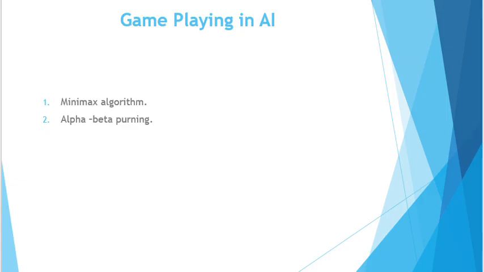In AI, we talk about the basic games where logic and intelligence matter: what move I am making or what moves the opponent is making. So what will be my next move, and what may be the result? We try to create a tree of these things in our mind. We only discuss these games. Some very popular games among these are chess, checkers, tic tac toe, nim game, and the eight puzzle game.